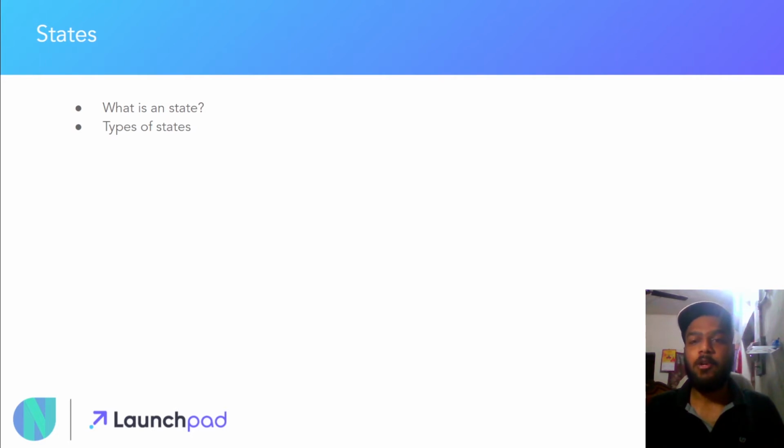And let me tell you more about both of these states with the help of an example, so that you can have a better idea of what both of these states are. So if you are having a screen in your app where you only want to display the data related to the developer, like who the developer is and his social media handles, then in that case that screen does not need any state management solutions integrated in it, because we are not sharing the data with other screens, or we don't want that screen to impact any of the other screens which are present in our app.